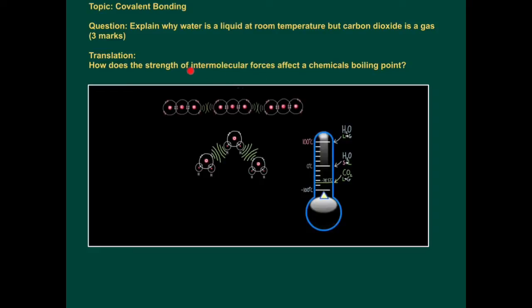Now, this word gets misused a lot. Only use this word when describing boiling points of simple covalent molecules. Nothing else, not ionic compounds, not giant covalent structures, just simple covalent molecules like water and carbon dioxide.